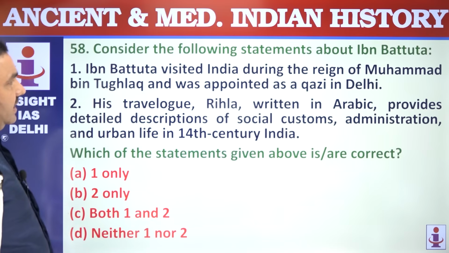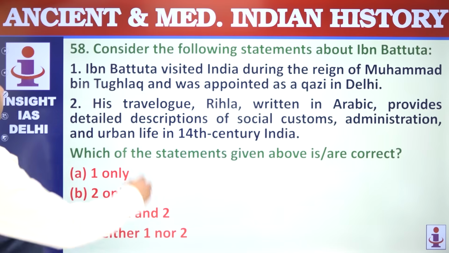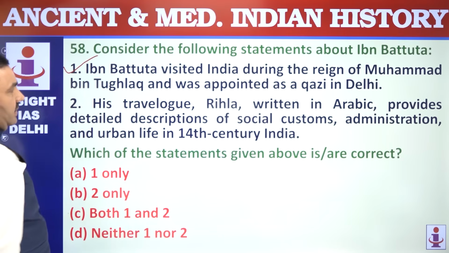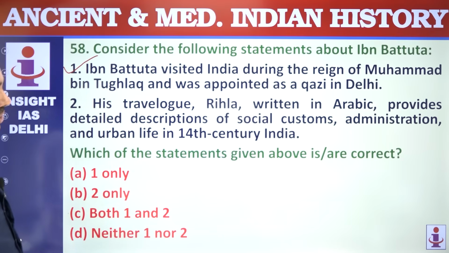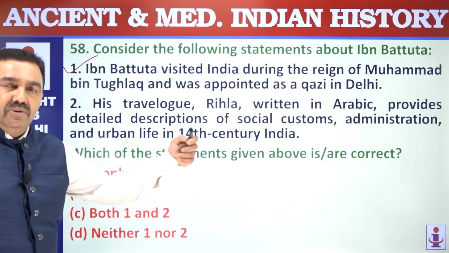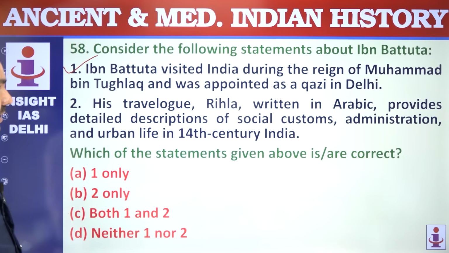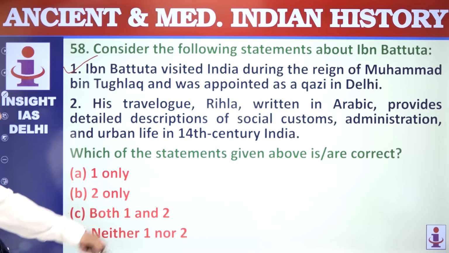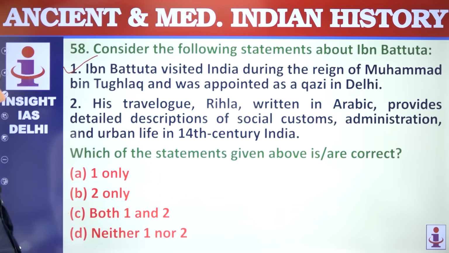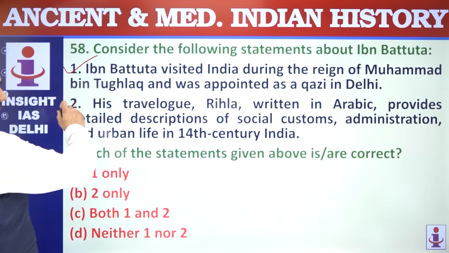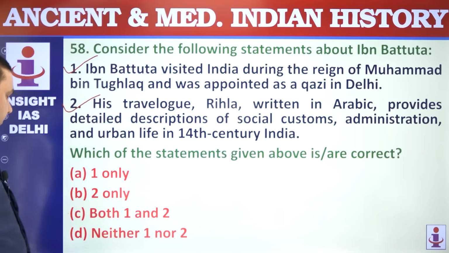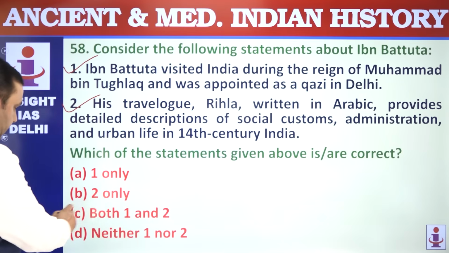Consider the following statements about Ibn Battuta. Ibn Battuta visited India during the reign of Muhammad bin Tughlaq. 1334 he came to India. 1345 he went to China on behalf of Muhammad bin Tughlaq. But he returned from China without completing his mission to his land, that is Morocco. He was a Moroccan traveler. His book Rihla, in Arabic, is an important source of information. Both are correct.